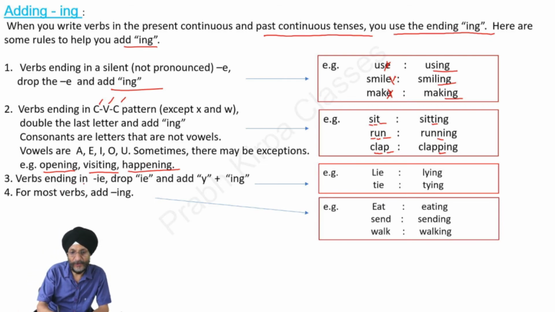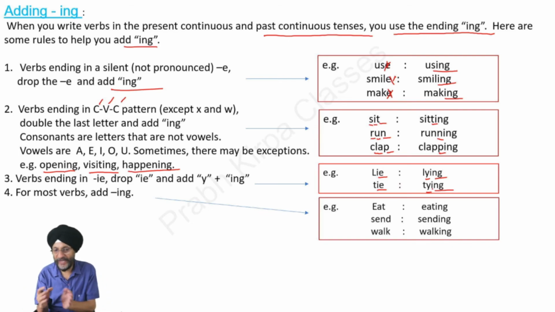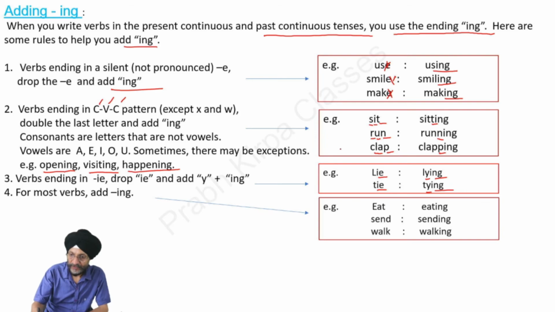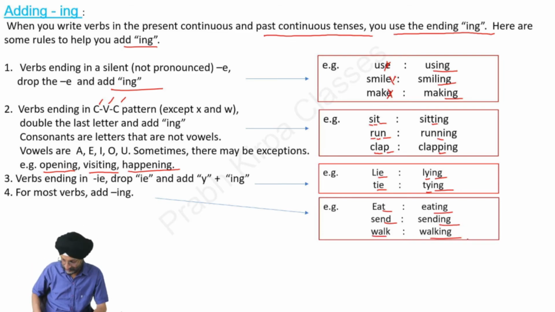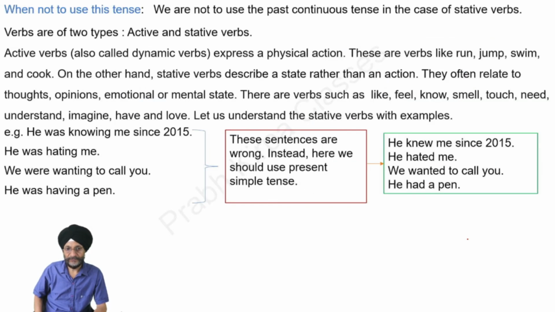In the case of verbs ending in IE, for example lie and tie, we have to drop IE. We will remove IE, add Y and then add ing. Lie becomes lying, tie becomes tying. However, in the case of most verbs, we simply add ing. Eat becomes eating, no change, only ing has been added. Send becomes sending. Walk becomes walking. Only ing has been added to the verb.